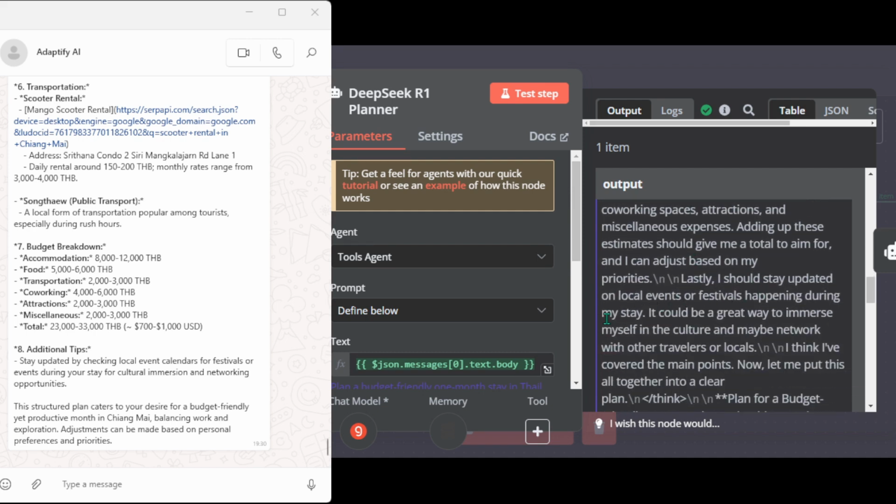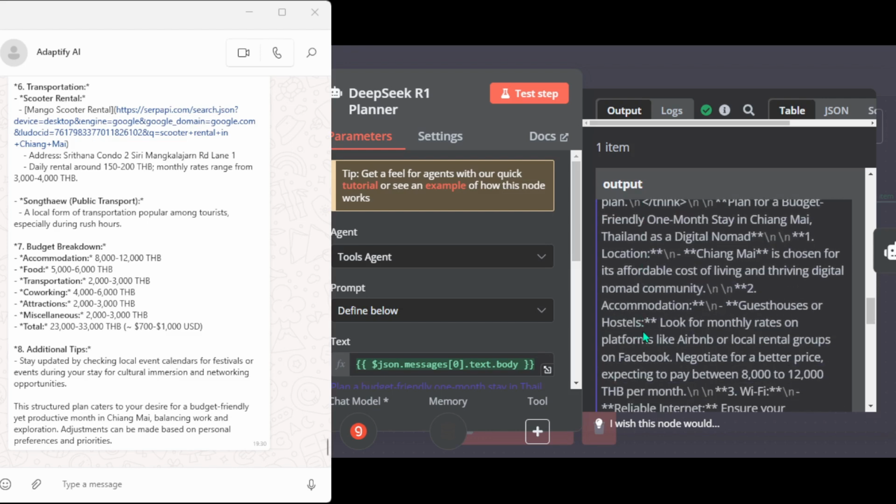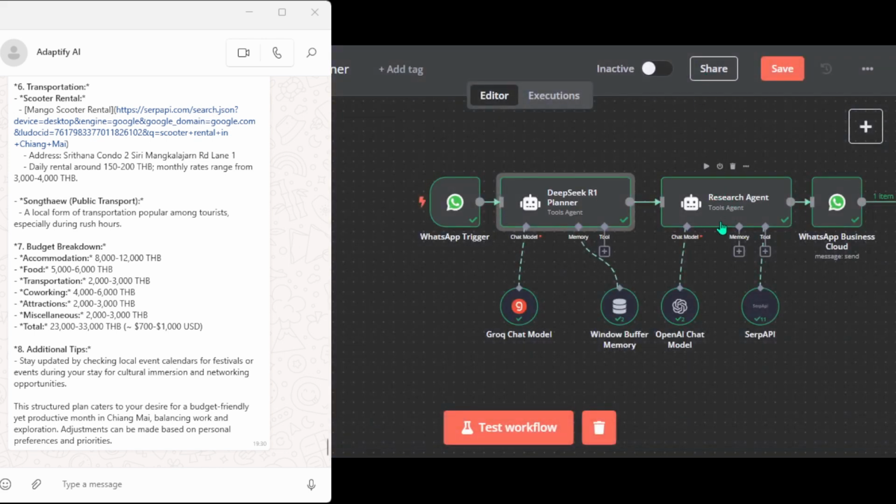Lastly, I should update on local events or festivals happening during my stay. So this agent really helped to plan our trip to Thailand and passed all this information to our research agent, which has performed the web search. Okay, now let's jump into n8n and build this agent from scratch.